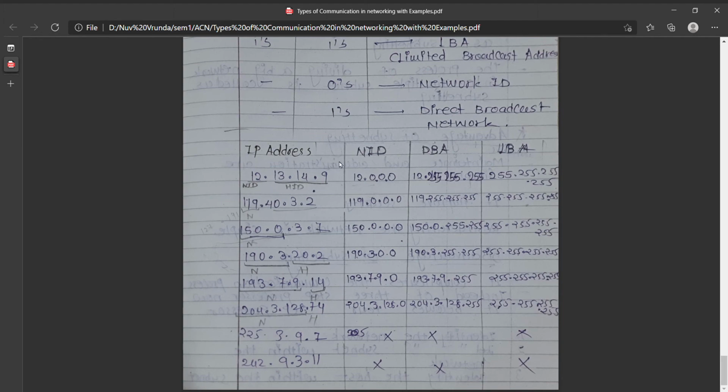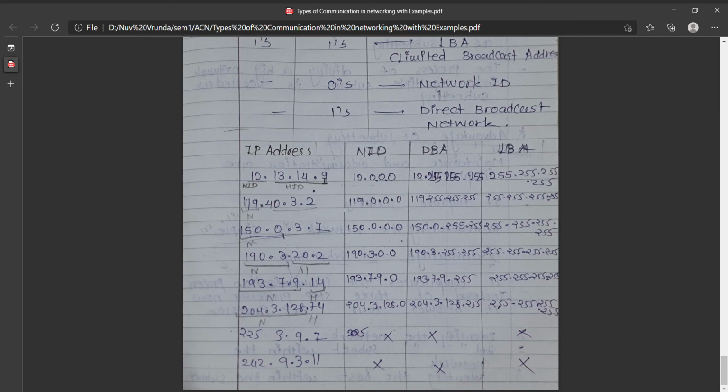Now if we want to identify the network ID, we keep the network ID as it is and put 0 in the host ID. If we want to identify the direct broadcast address, then we have to put ones in the host ID. So we don't do anything to the network ID, we keep it as it is, and we put 1 in the host ID.